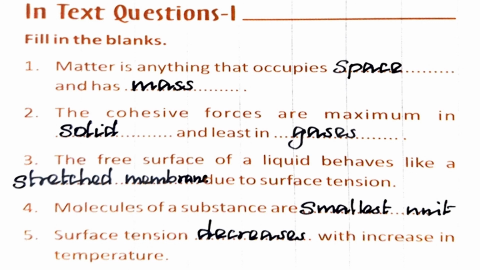Smallest unit. S-M-A-L-L-E-S-T, smallest unit. And then the fifth one, surface tension dash with an increase in temperature: decreases. D-E-C-R-E-A-S-E-S. Okay children, check your answers. If your answers are wrong, correct yourself. Check the spellings also.